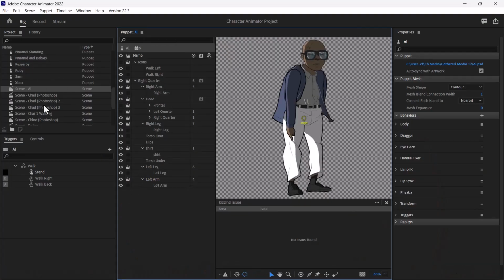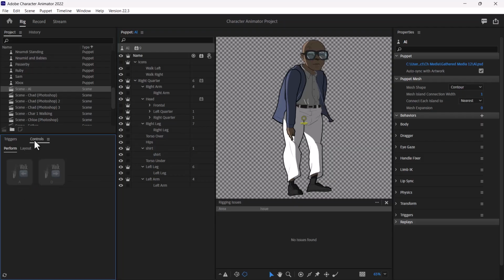under the rig option, we have all these listed in the project panel. Now there is this thing called triggers, so we're going to see how that works in subsequent videos. You can see them listed here, and then you have controls as well. So I can press A and D for a different trigger. If I press D, the character is going to walk right. If I press A, the character is going to walk back.